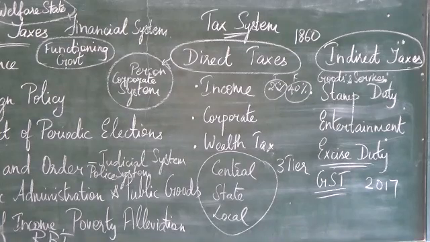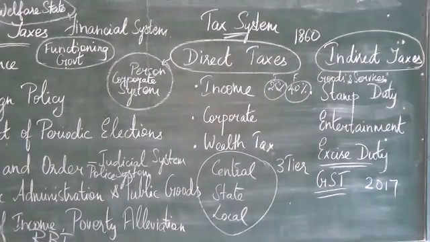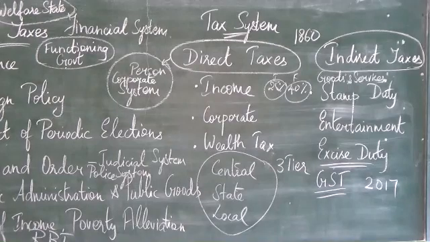It came into effect on July 1st, 2017. Now what is the purpose of this GST? The motto is one nation, one market and one tax. So throughout India, people are asked to pay GST.